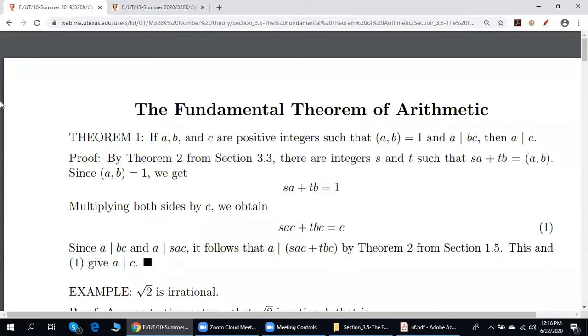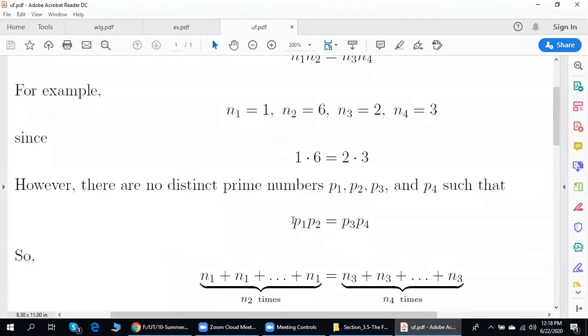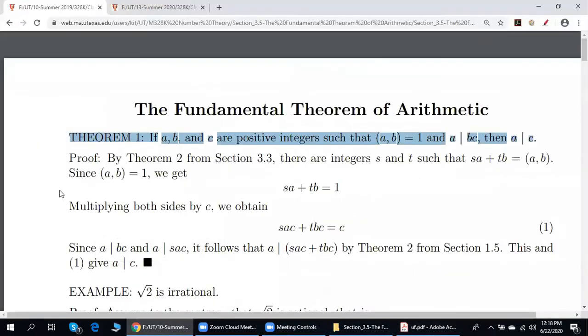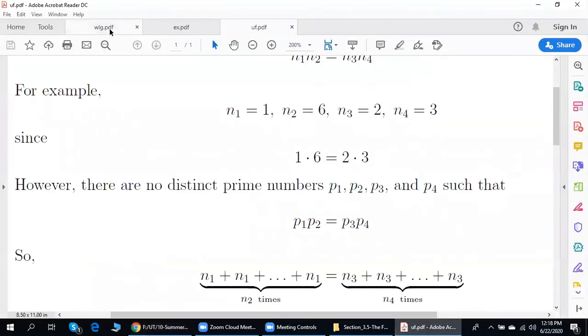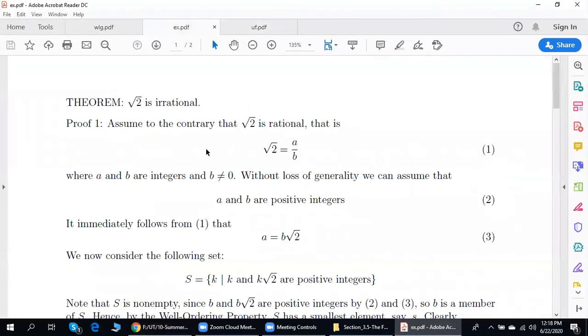Next. So we discussed one application of Theorem 1. This result. This is impossible. But now let us go back to irrationality of square root of 2. Let me remind you that we already proved that square root of 2 is irrational. Here is the proof.